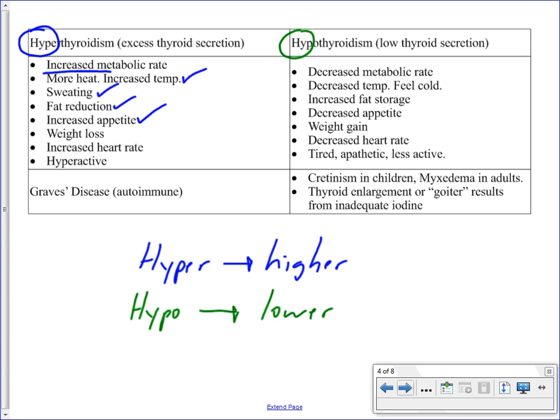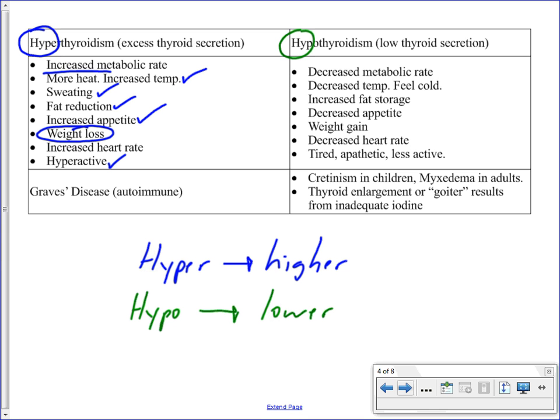They need to replace that fuel, so their appetite is increasing, but they can't seem to eat enough to compensate for the increased metabolic rate, so they do see a weight loss. A couple of other ones, increased heart rate, and these people are typically more active, hyperactive compared to the general population, always wanting to be on the go.